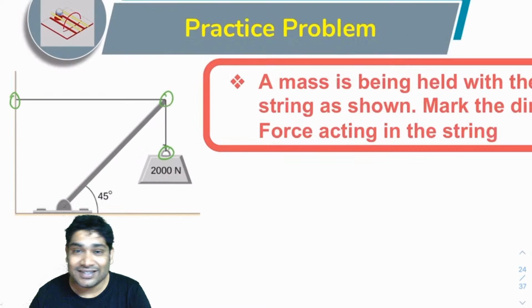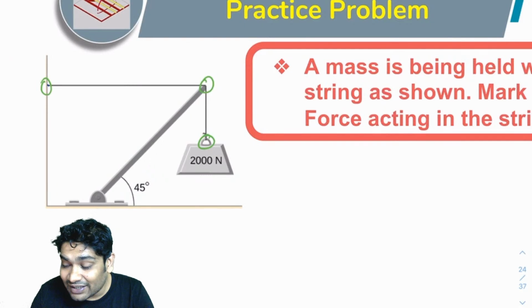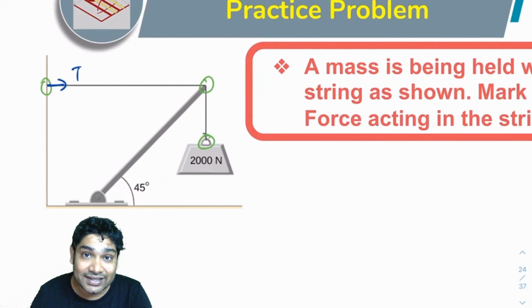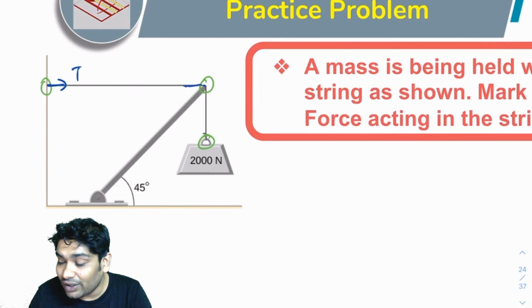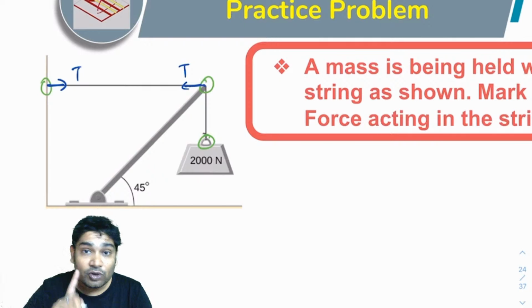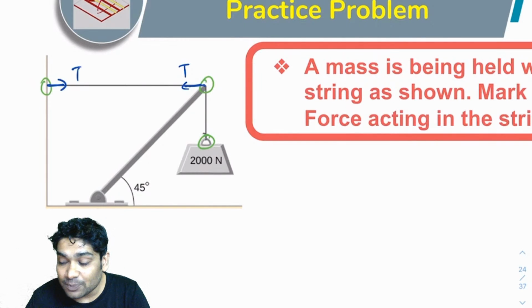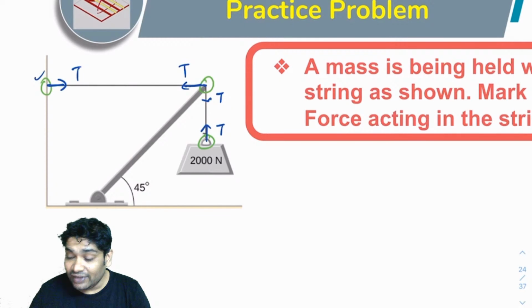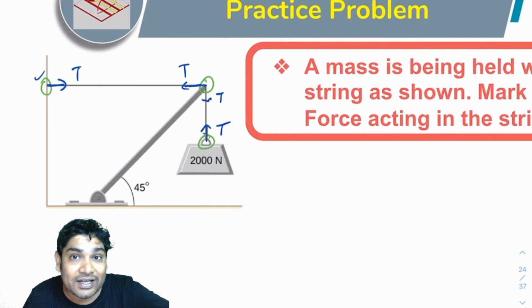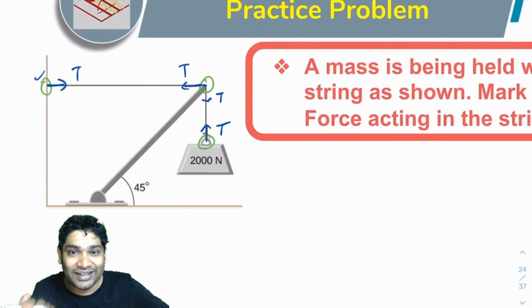Alright, so let's just do this. This is easy. On this point, you will say that the string is pulling with tension T in this direction. This point, it is pulling in this direction. Again, you realize the tension force always has to be along the string and has to be a pull only. So whatever string is touching, it will pull it with T. So here it is pulling it with T. Here it is pulling this with T. Here this will pull this with T, and this will pull this with T. So everything that the string is touching, it starts pulling that thing with tension. Alright, so I hope you guys know how to mark the directions of tension, always along the length and always in the direction of pull.